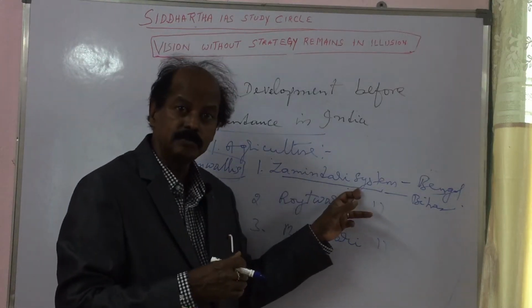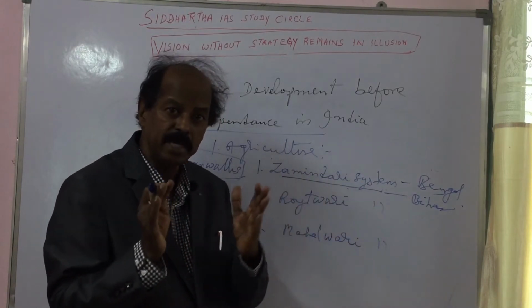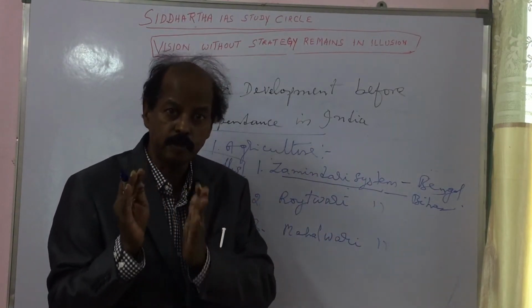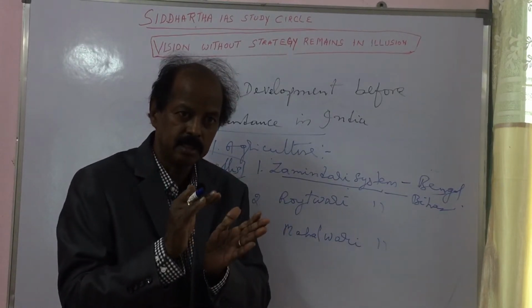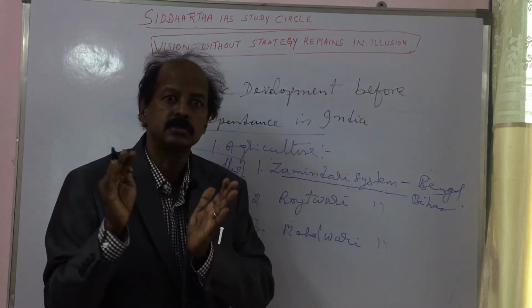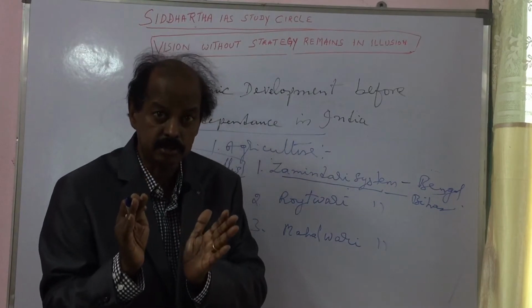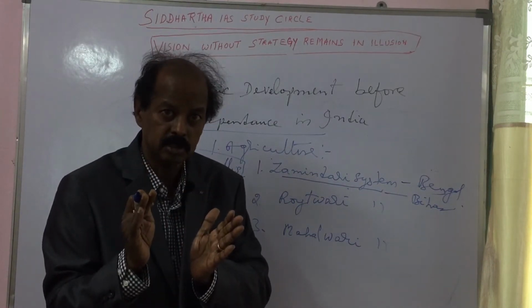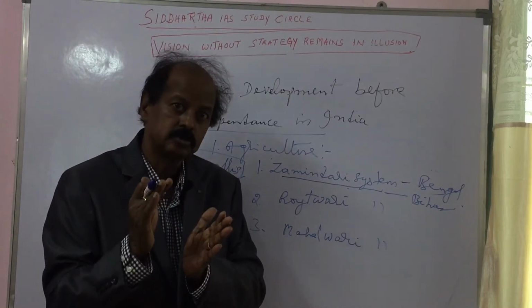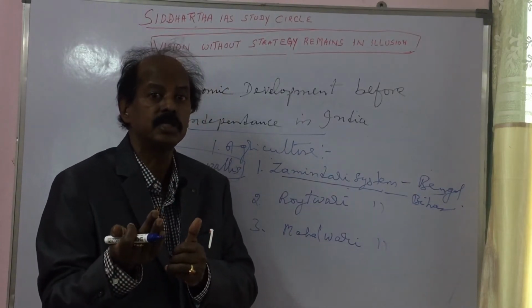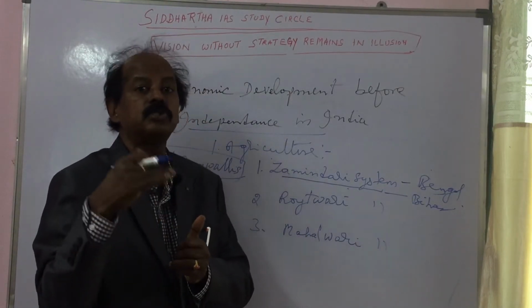Under the Jamindar system, there was no direct relationship between farmers and the British government. There were middlemen between farmers and the government. The middlemen were called Jamindars, Inamidars. The Jamindars collected land revenue directly from the farmers at a very high rate, and they in turn paid it to the British government.